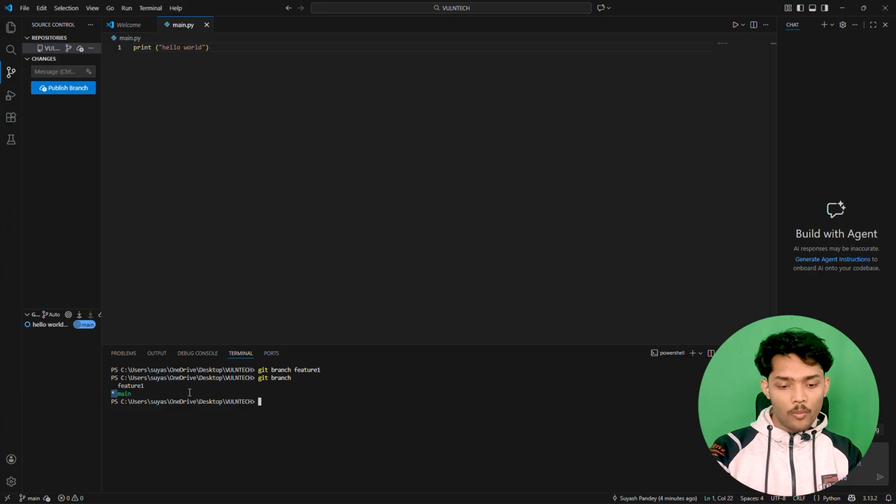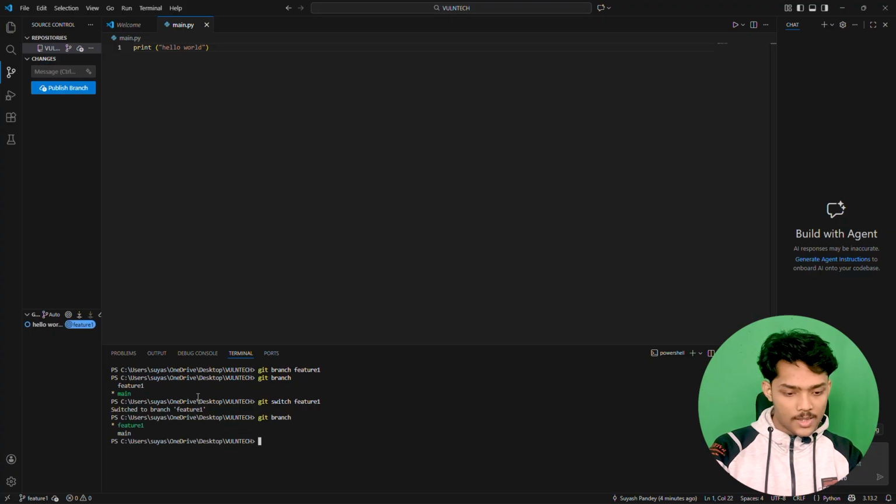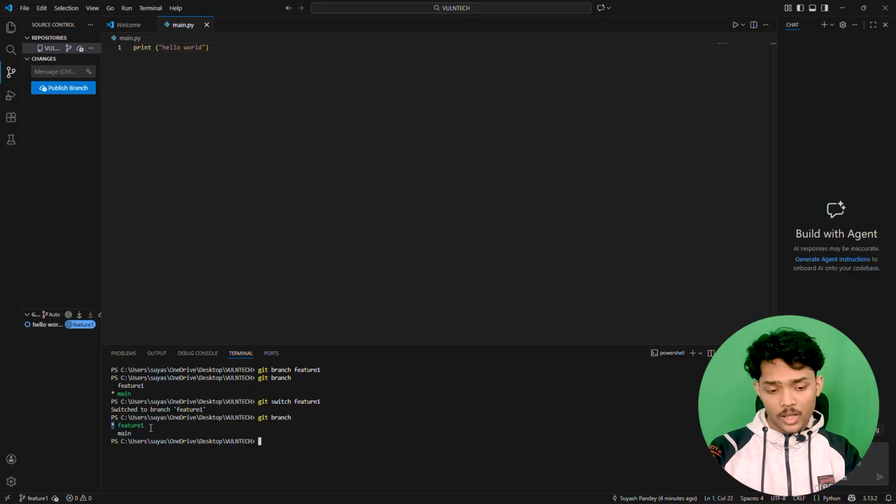And if we want to switch to the other branch, we can simply type git switch and type the other branch name, that is feature 1. And if we type git branch now, you can see this star sign is on feature 1 and feature 1 is green now.